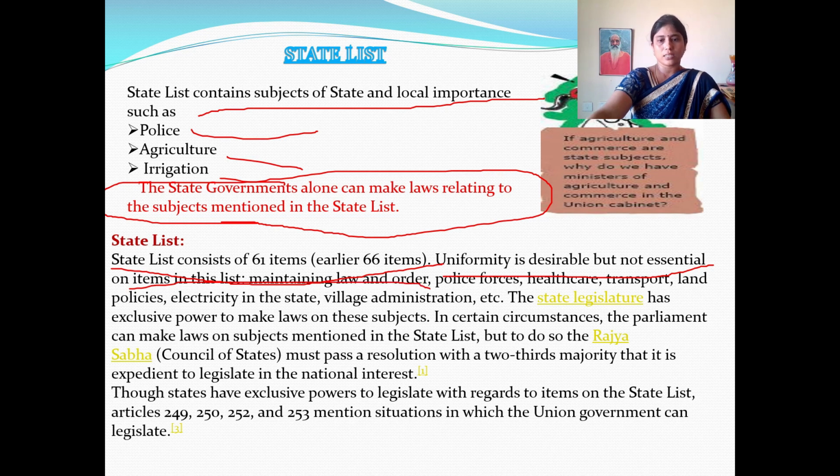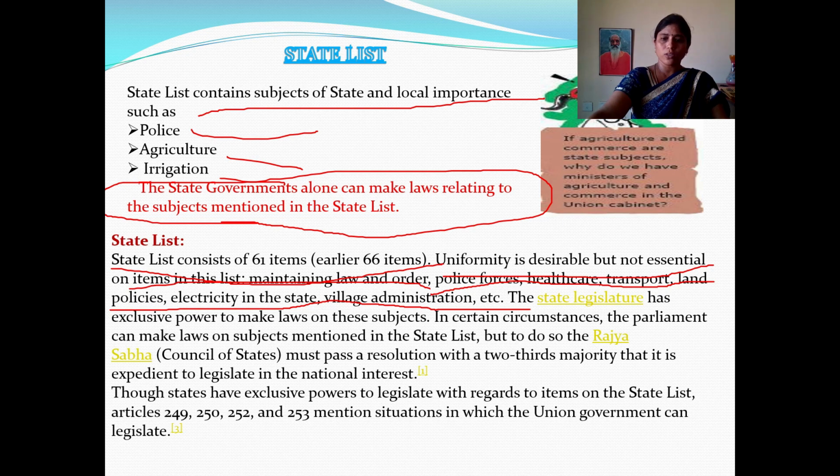Maintaining law and order, police, healthcare of the people, transportation to the people, like our APSRTC, land policies, electricity facilities to the state, village administration, like allotting village revenue officers, village administrative officers, mandal revenue officers.